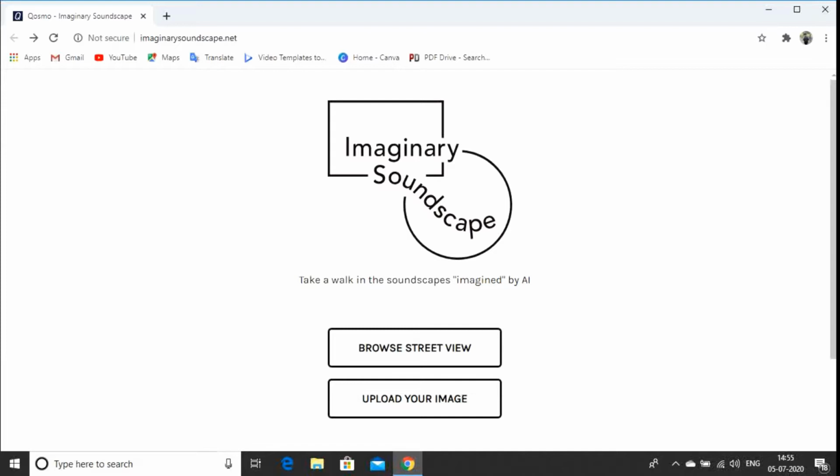This work is based on the recent development of cross-model information retrieval technique. Now, this is a big name. I will repeat the name again. Cross-model information retrieval technique, such as image to audio, text to image, using the deep learning model.